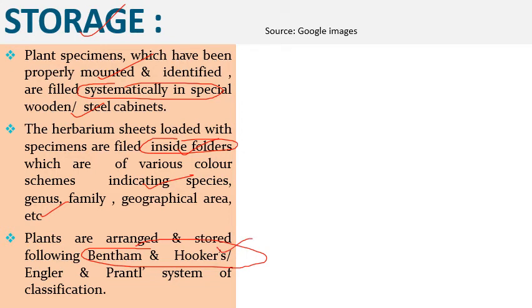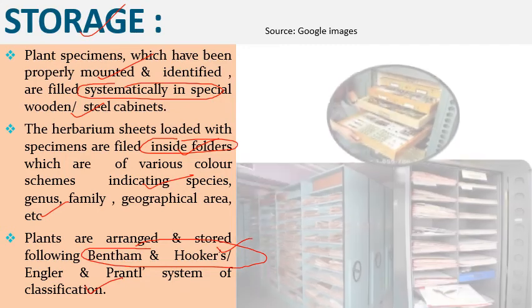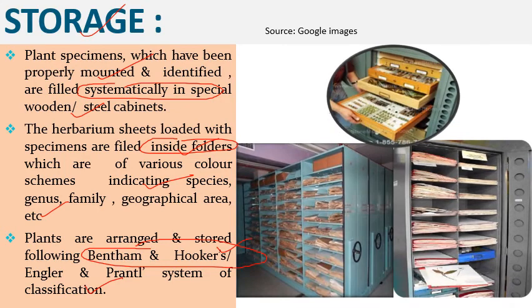Then we can also follow a phylogenetic system of classification, that is the Engler and Prantl system of classification, for the proper sorting of these herbarium specimens. These are some wooden cabinets in which we can put these herbarium sheets. The wooden and steel cabinets hold them properly arranged on the basis of classification.